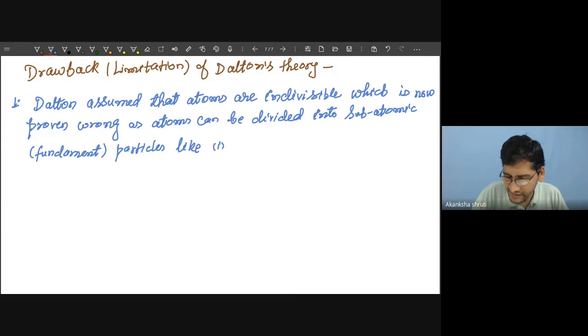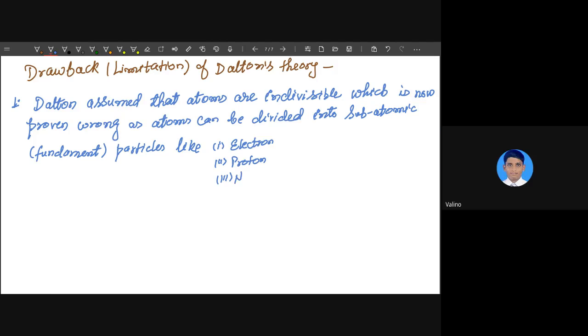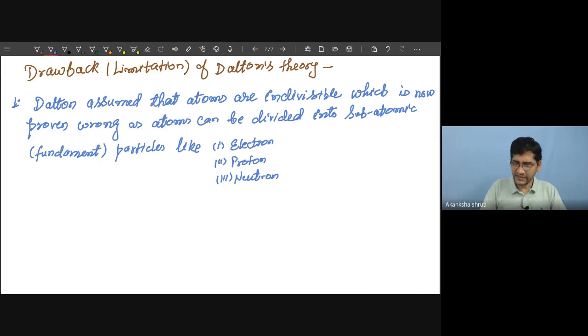The very first one is electron, second one is proton, yes, the third one is your neutron. Okay, students. So this was discovered later. So the assumption that an atom is indivisible is wrong. So this is the major drawback.